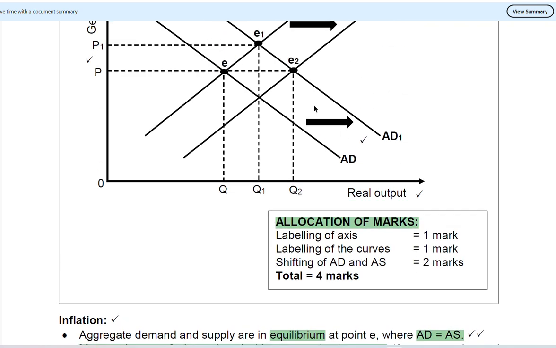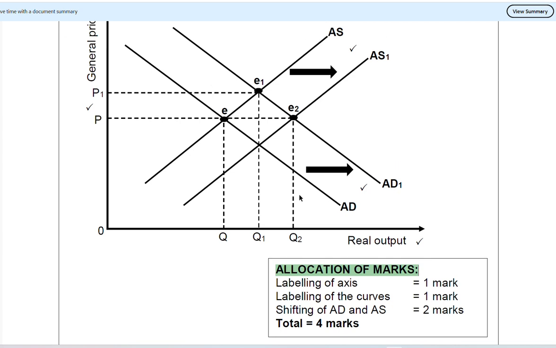So where is that? It is here, where the price stays the same, but the quantity moves. So what caused that? It only happens if there is a shift in both the demand as well as the supply.